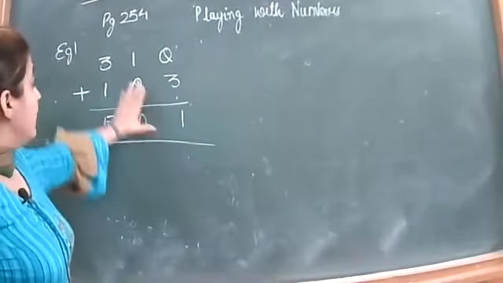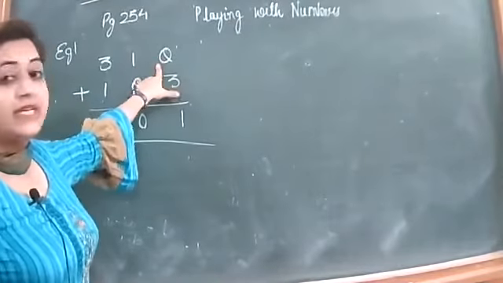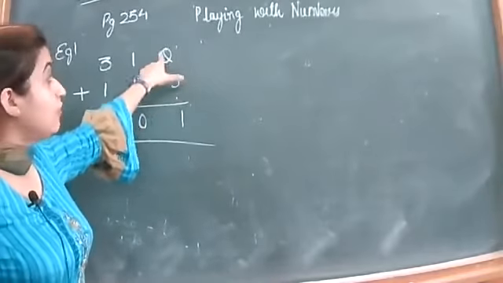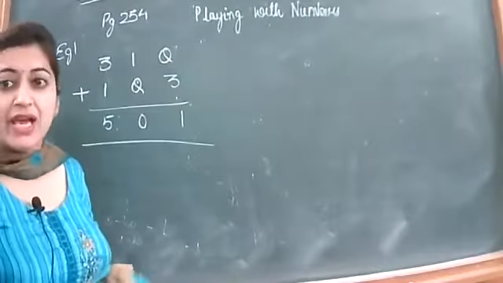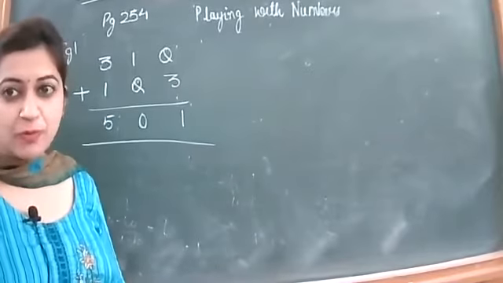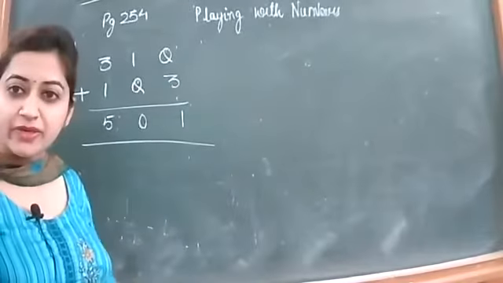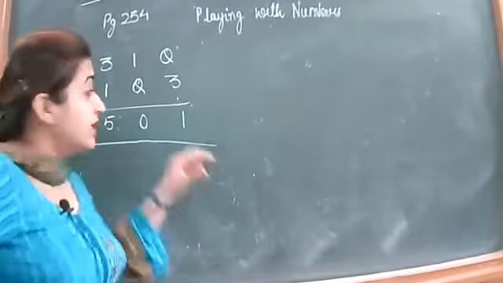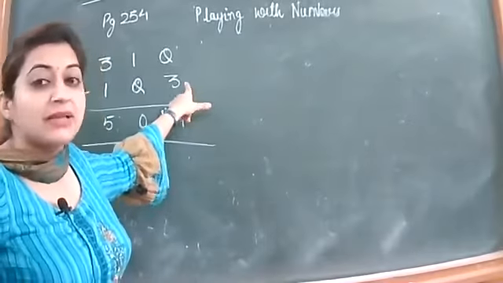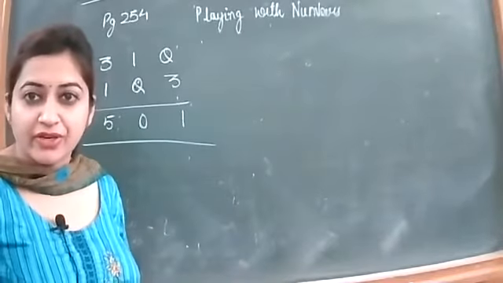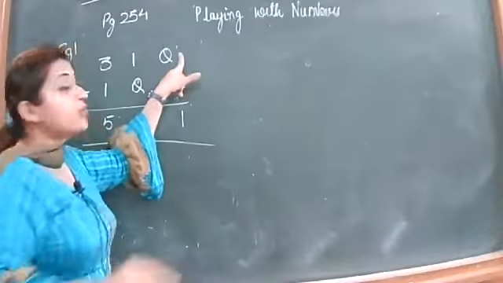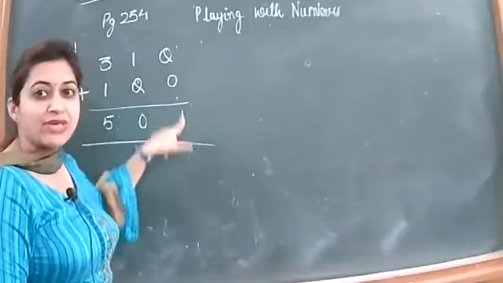Look here, beta. You have to find the value of the missing alphabet Q so that the sum of these two will become 1. Is it possible कि यहाँ पर 3 है तो यहाँ पर sum में 1 आ जाए? Is it possible? Because 3 is already greater than 1. So that means this is not 1, this is 11. क्लियर है? अगर यहाँ पे 0 होता तो Q की वैल्यू क्या आ जाती? 1 plus 0 is 1.